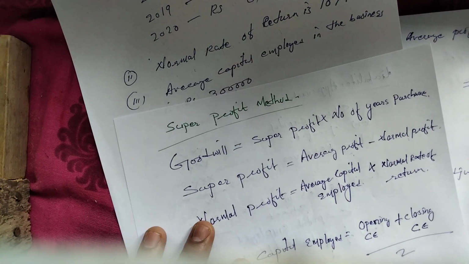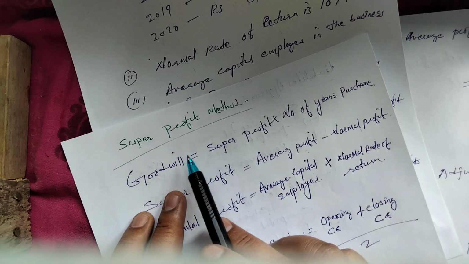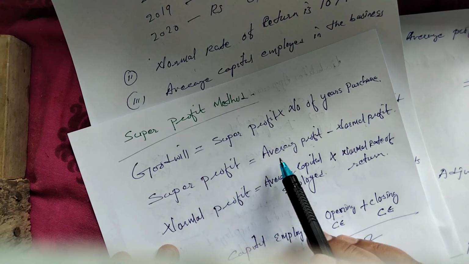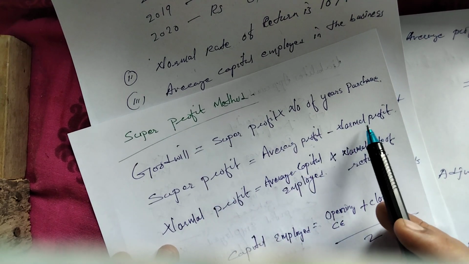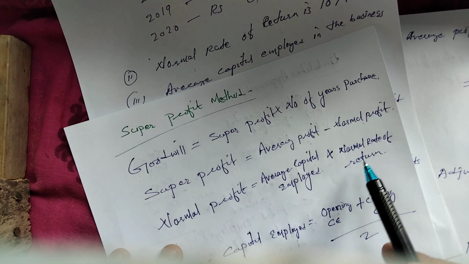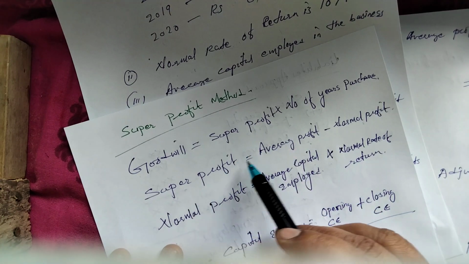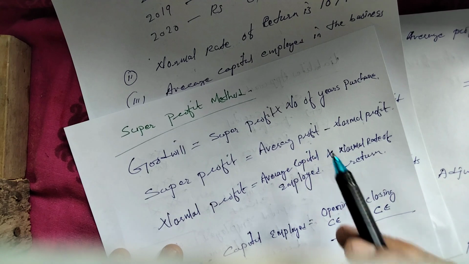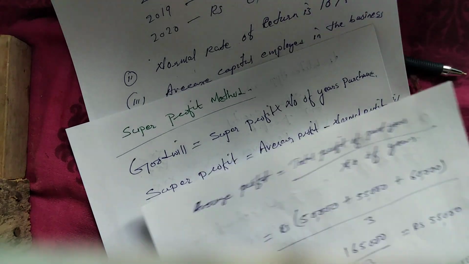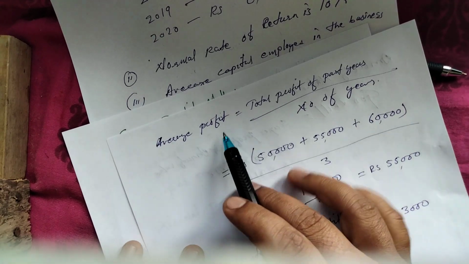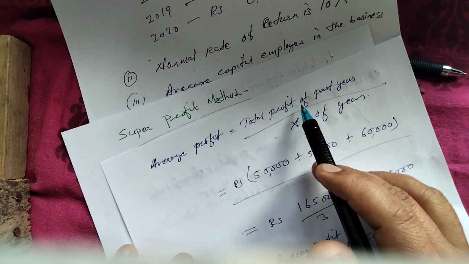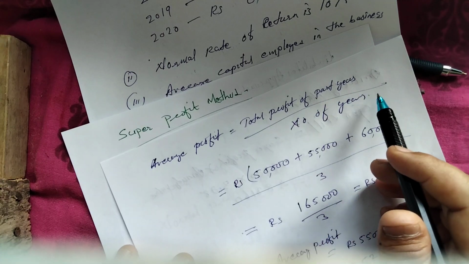As we already know, in the super profit method, goodwill is equal to super profit into number of years. So super profit is average profit minus normal profit. Okay, so normal profit is this. So let us find this. Super profit is equal to average profit. You need average profit. So let us find out average profit. What is the formula of average profit? You already know average profit is equal to total profit of the past years divided by number of years.